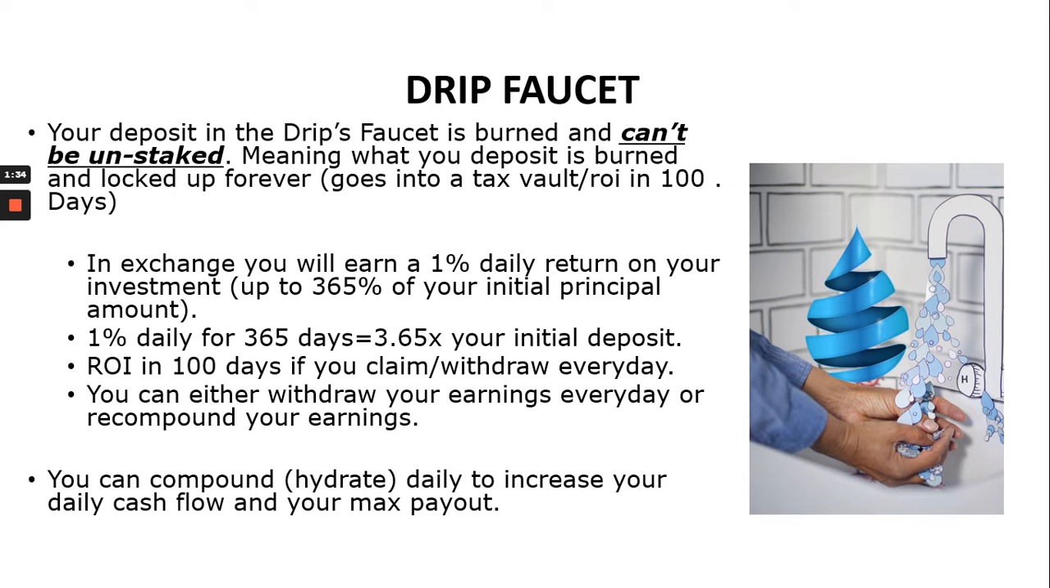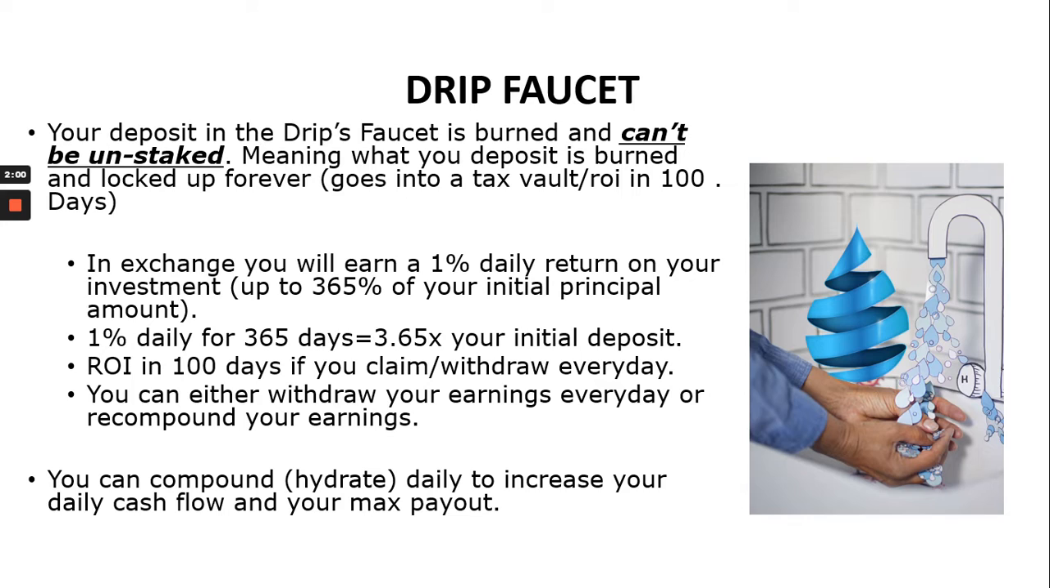Drip Faucet. Okay, so Drip Faucet is part of the Drip Network. What you deposit into the Drip Faucet is burned. So those tokens that you deposit are burned and can't be unstaked, meaning what you deposit is burned and locked up forever. It goes into a tax vault. You can expect or look forward to a return of your investment in 100 days, and that is based on the price of Drip staying the same.